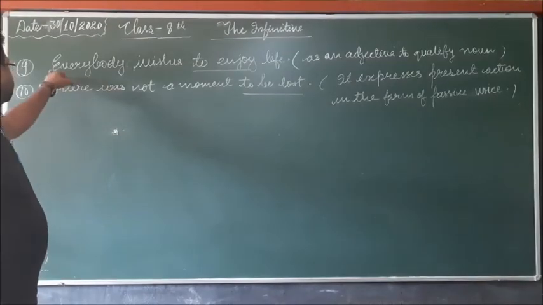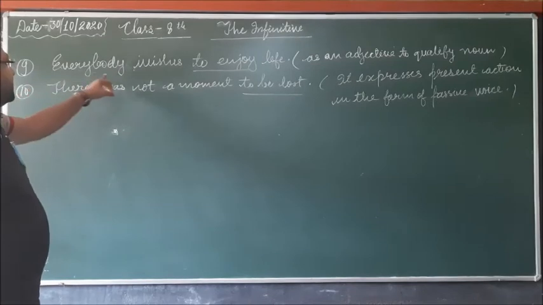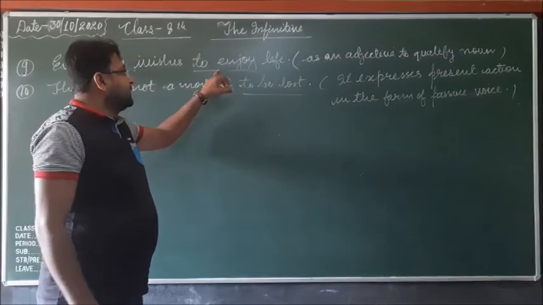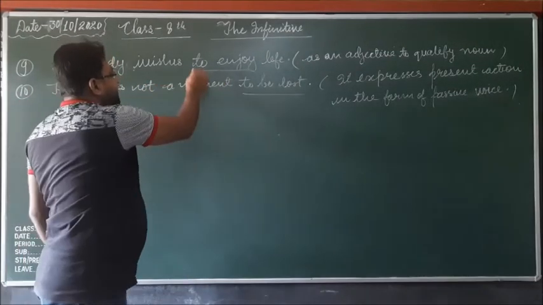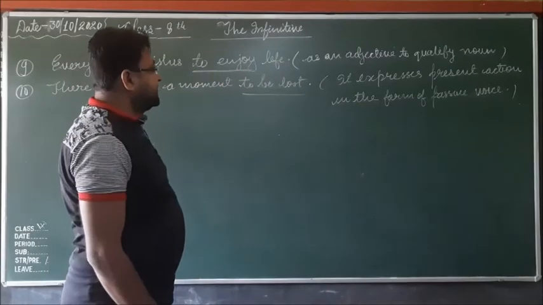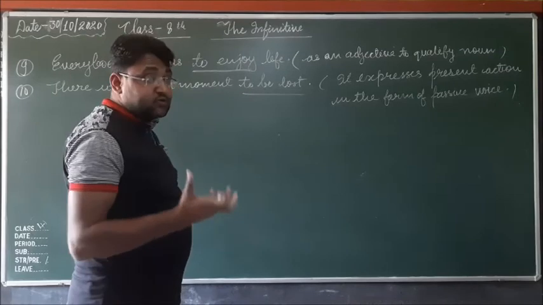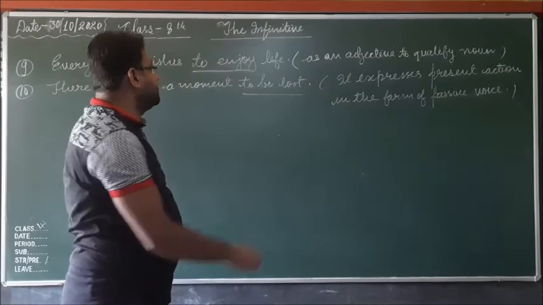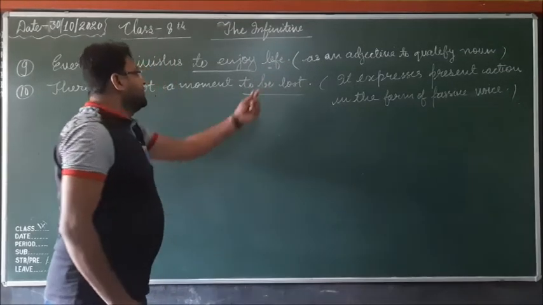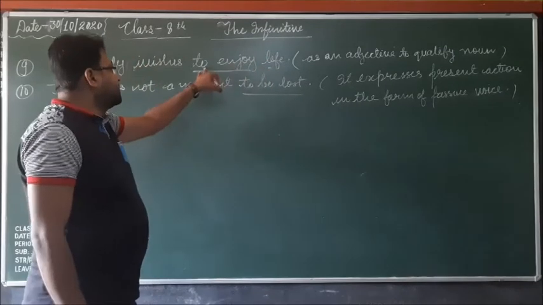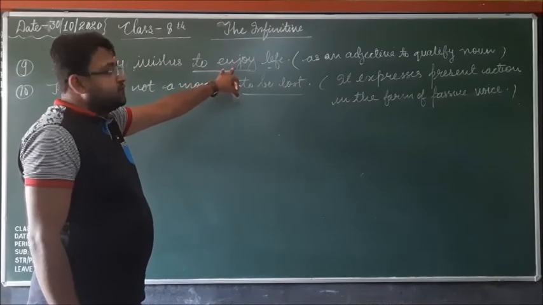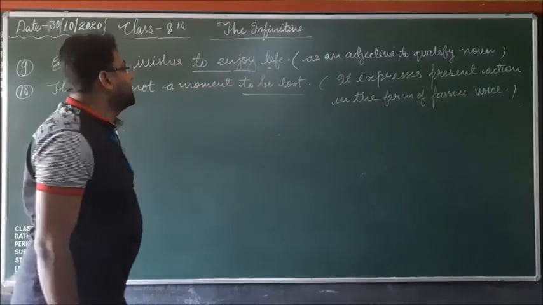Here in sentence 9: Everybody wishes to enjoy life. "To enjoy" is an infinitive and it is used as an adjective to qualify the noun life. Here life is a noun, and the infinitive "to enjoy" qualifies the noun life.